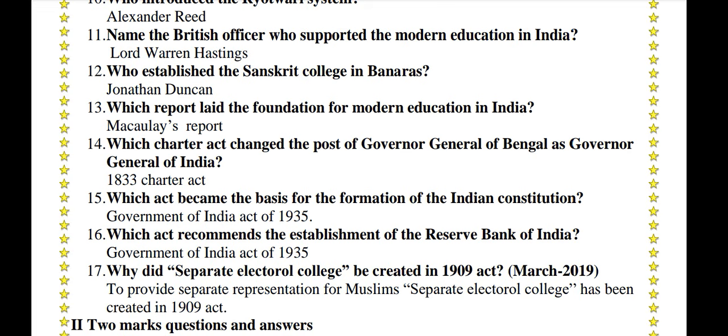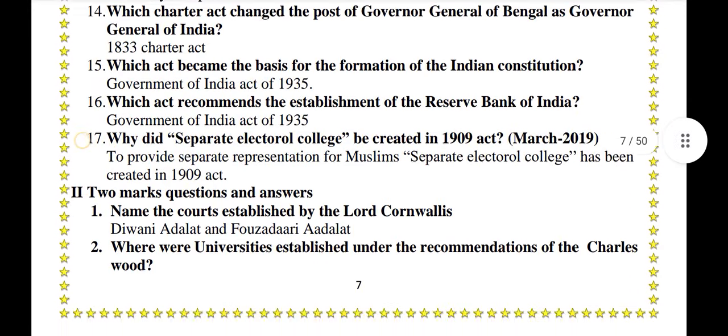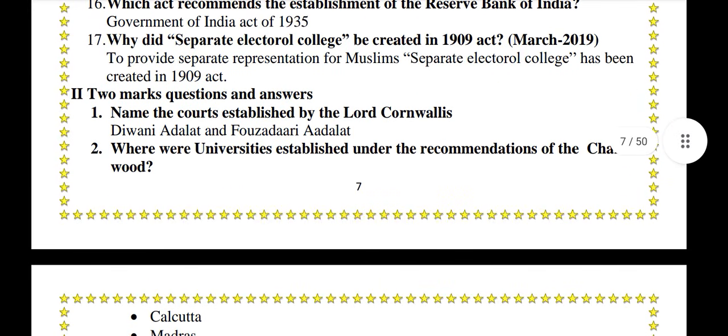Why was the separate electoral college created in the 1909 Act? To provide separate representation for Muslims. Separate electoral college was created in the 1909 Act. Name the courts established by Lord Cornwallis. Diwani Adalat and Fauzdari Adalat. Where were the universities established under the recommendations of Charles Wood?